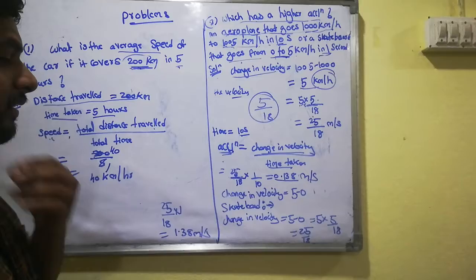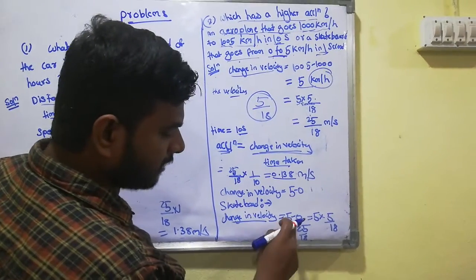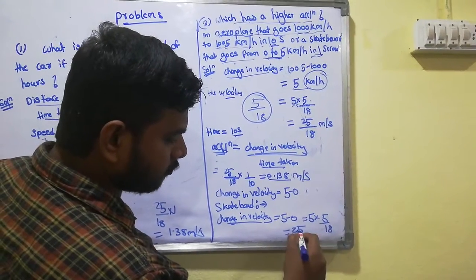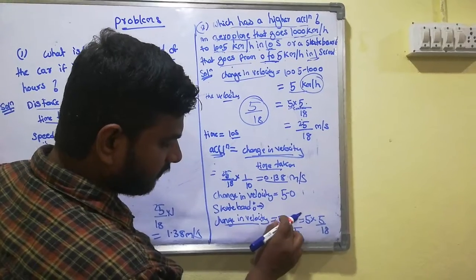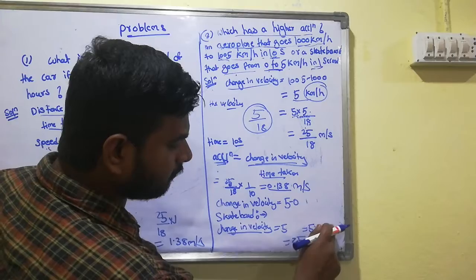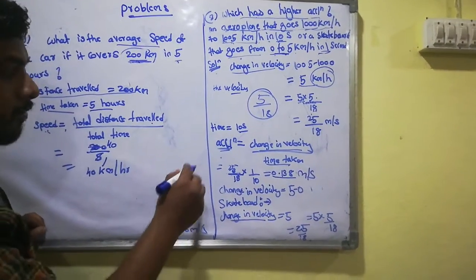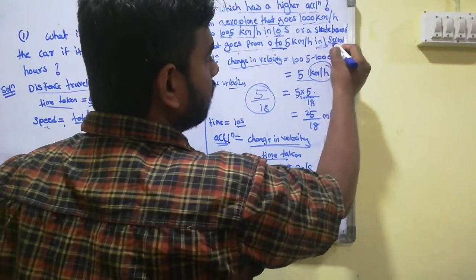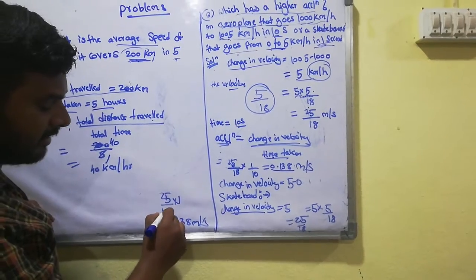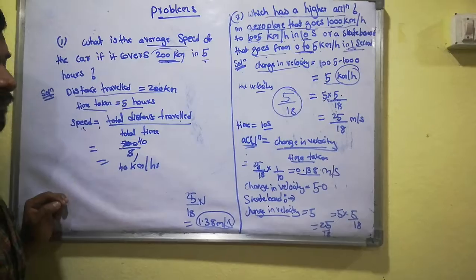Now we calculate the skateboard. Change in velocity is how much? 5 minus 0. So 5 kilometers per hour is 5 into 5 by 18, so 5 fives are 25, 25 by 18. And how many seconds are they traveling? 1 second. Substitute here: 25 by 18 into 1. So how much? This is 1.38 meters per second squared.